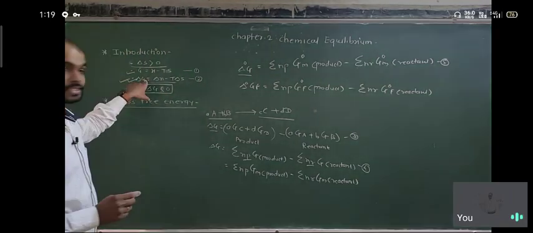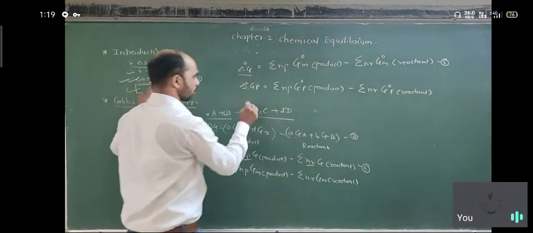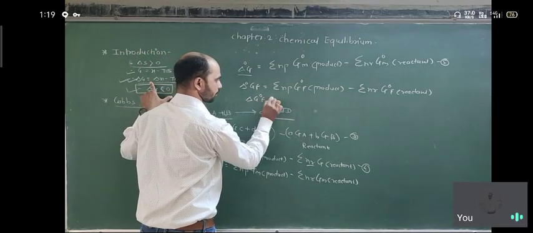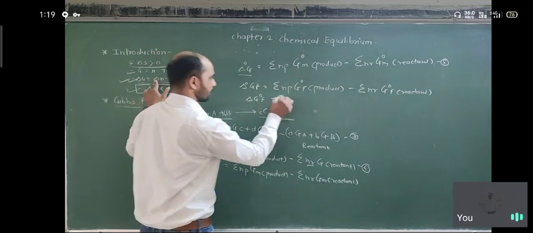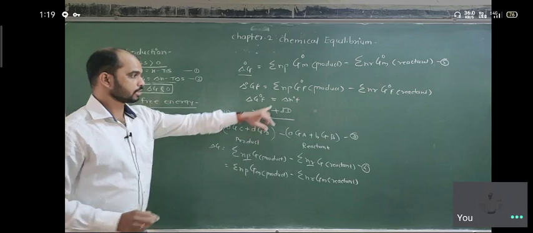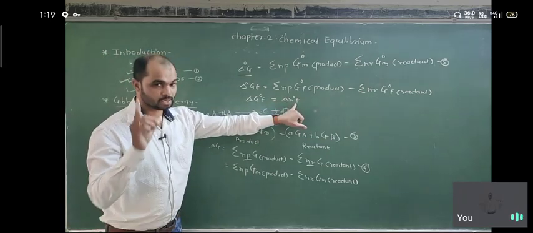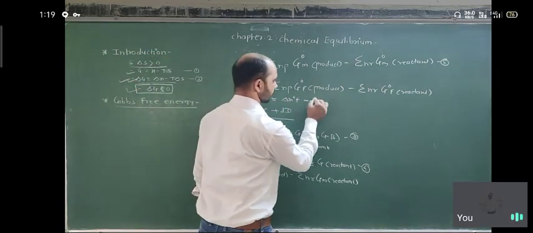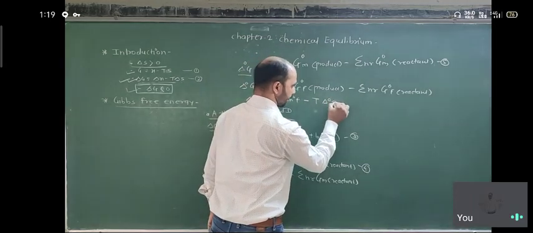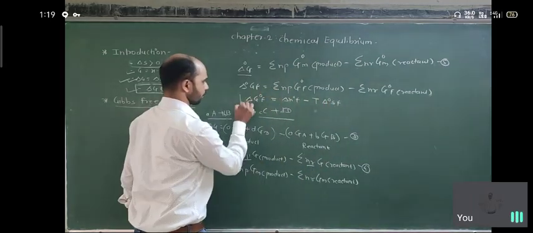So if we consider this equation, overall delta G of formation is equal to delta H naught F, the standard enthalpy of formation, minus T delta S naught F. So this is an important equation.